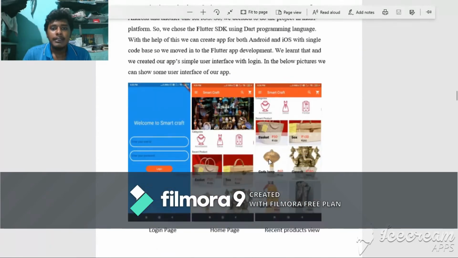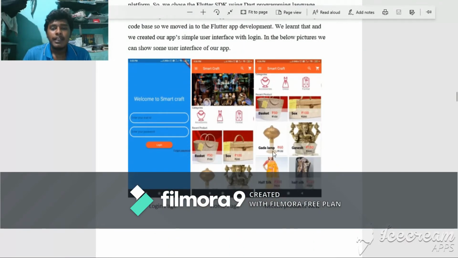We built an app instead of a website because people nowadays feel more comfortable with apps than websites. So we built an app where we can sell those products. On the screen we can see that app. This is a login page, this is the home page, this is a recent product details.